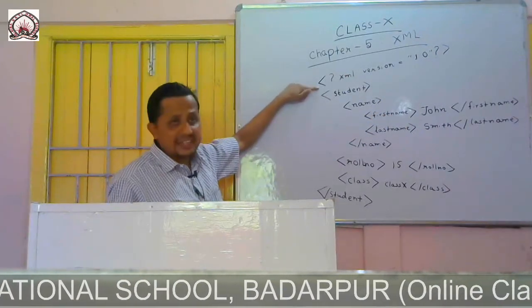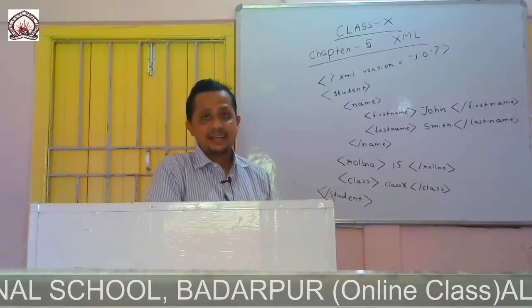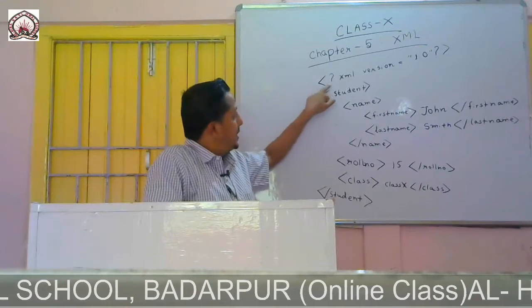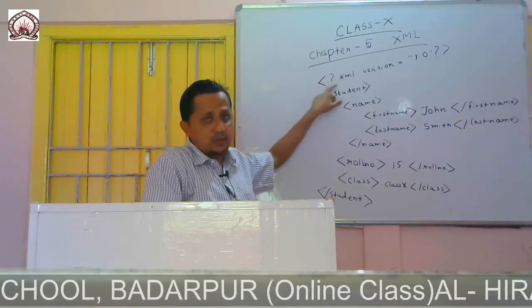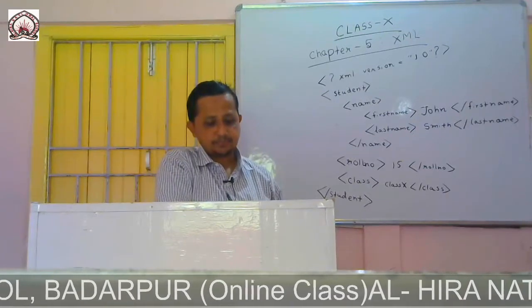It starts with less than sign and question mark, and ends with question mark and greater than sign.